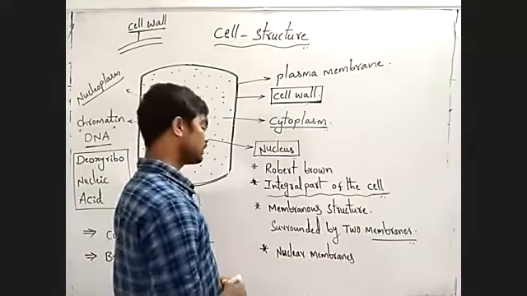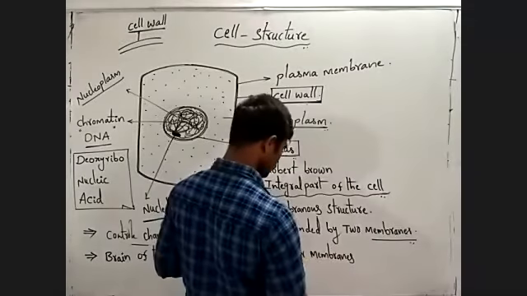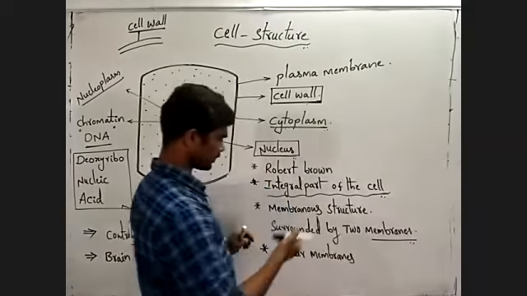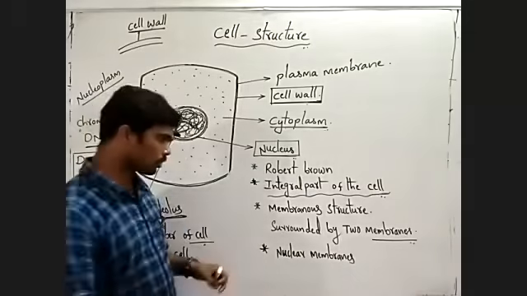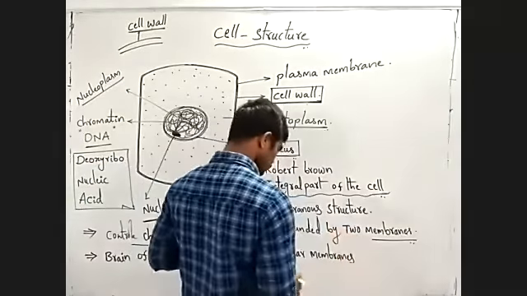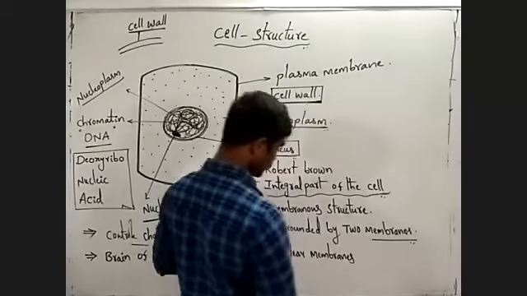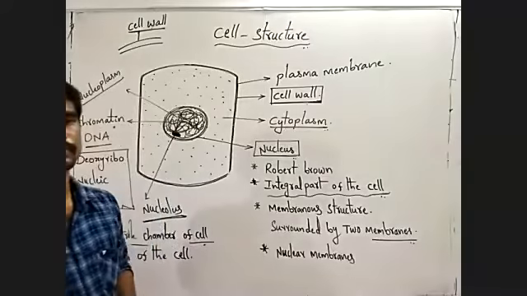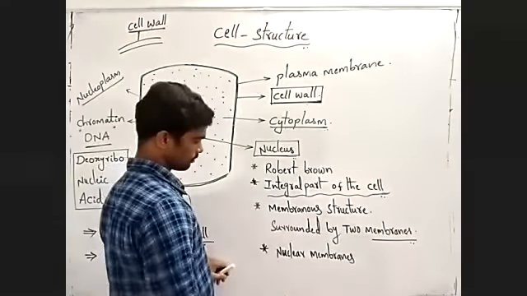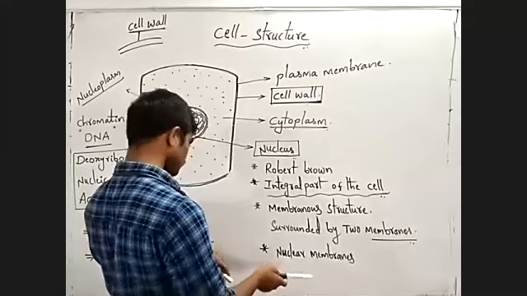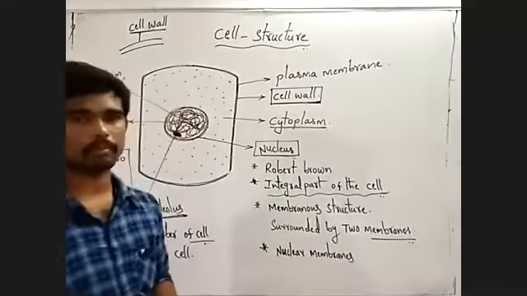Understanding? They are called the nuclear membrane. They play a very important role.